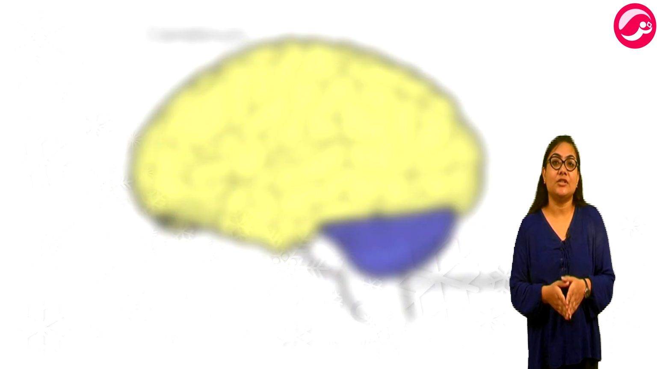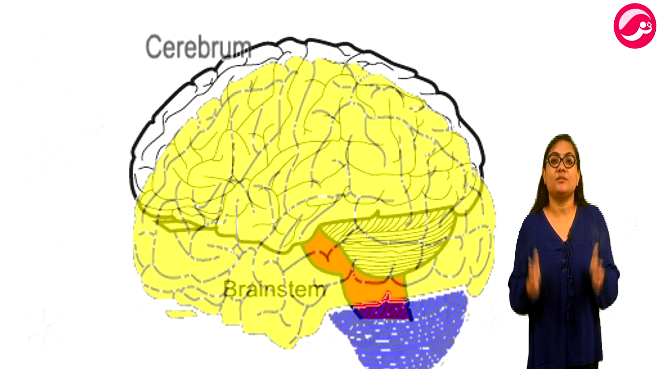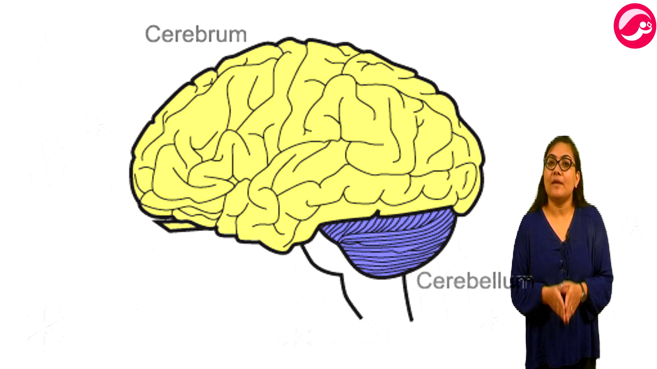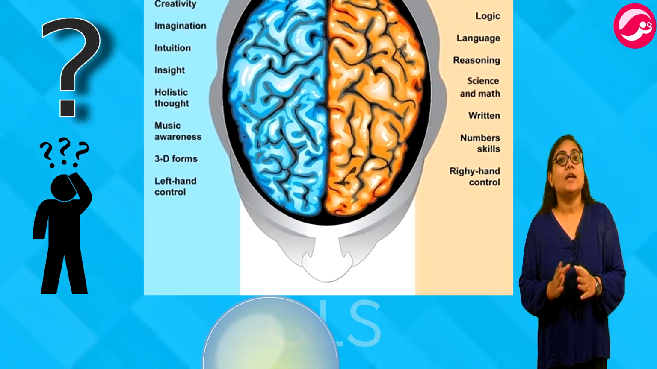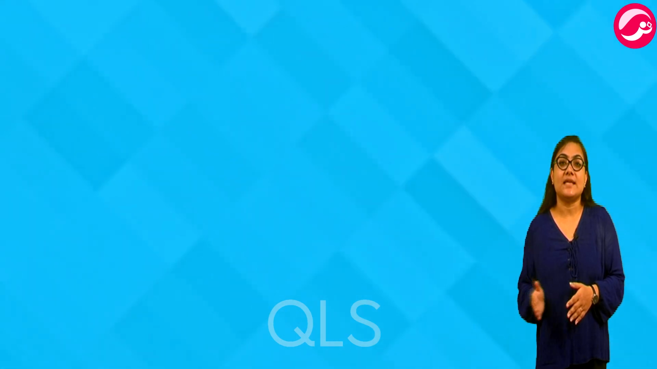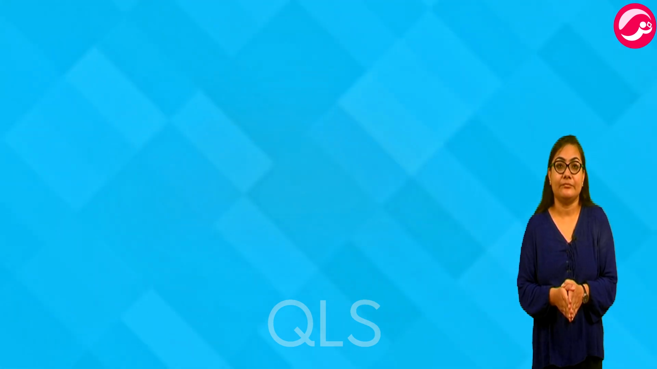The cerebrum is the tissue that most people think of as brain tissue, as it is the largest portion of our brain. The cerebrum is where most of the important brain functions happen, such as thinking, planning, reasoning, language processing, and interpreting and processing inputs from our senses such as vision, touch, hearing, taste and smell.